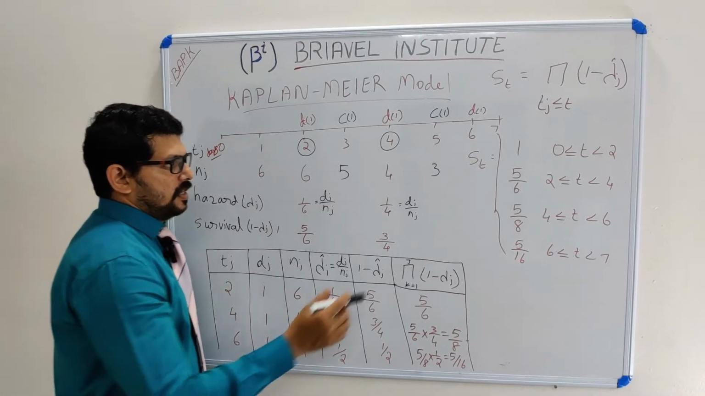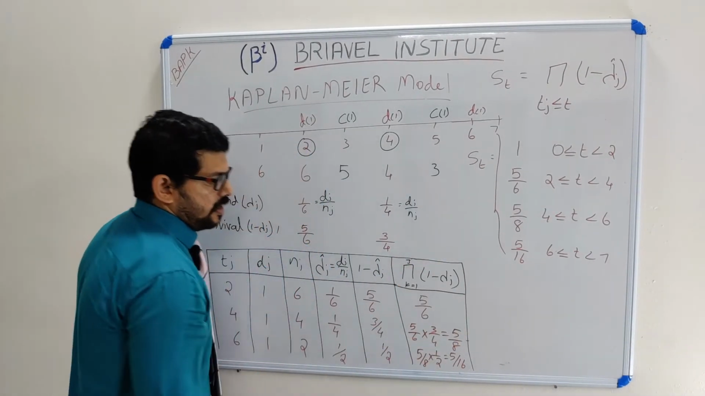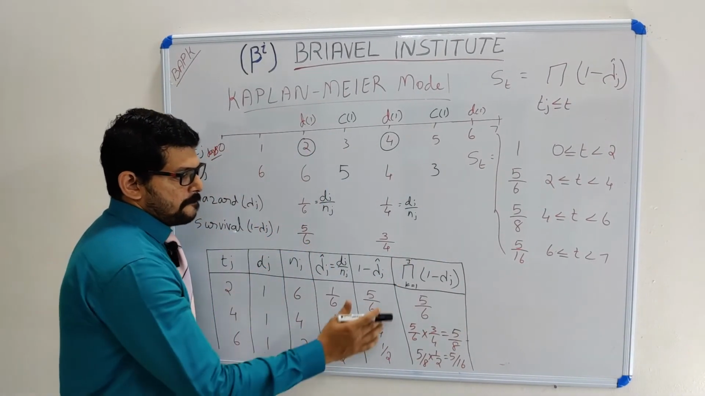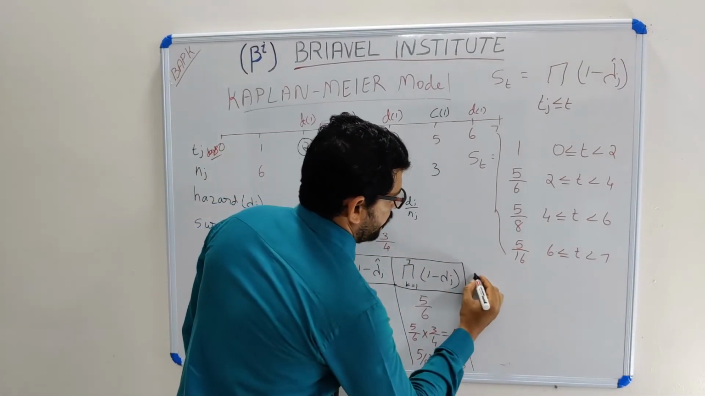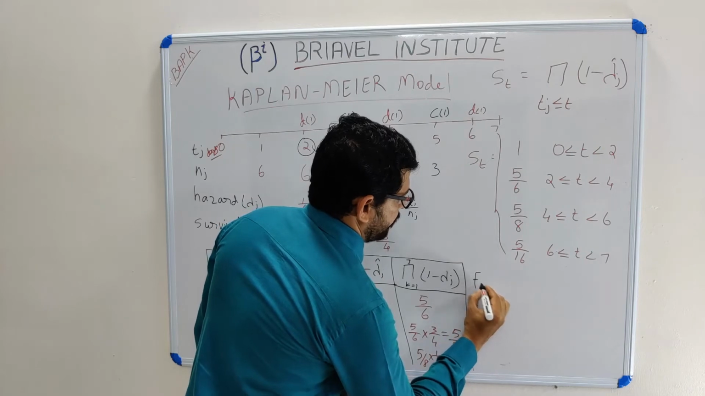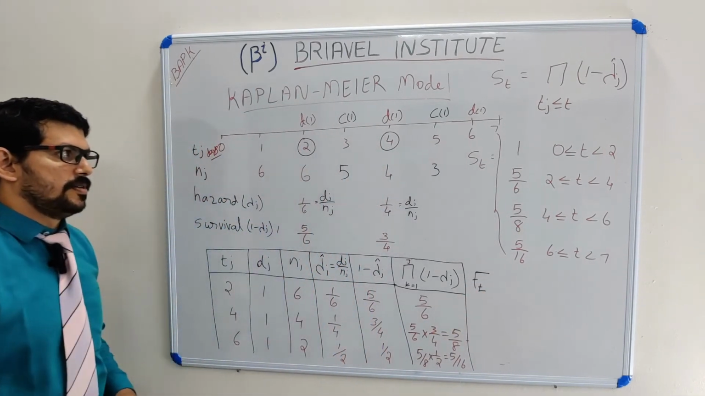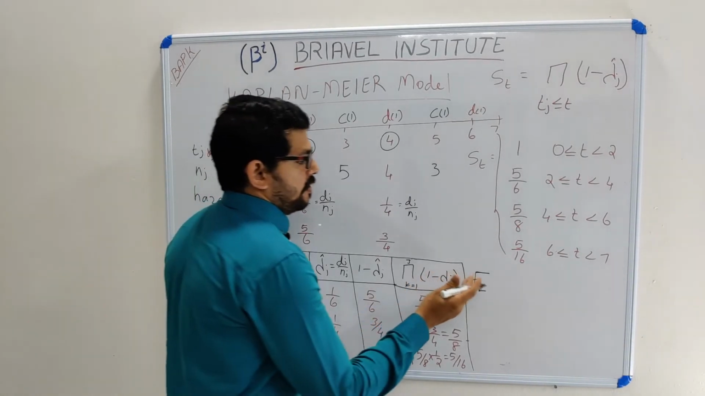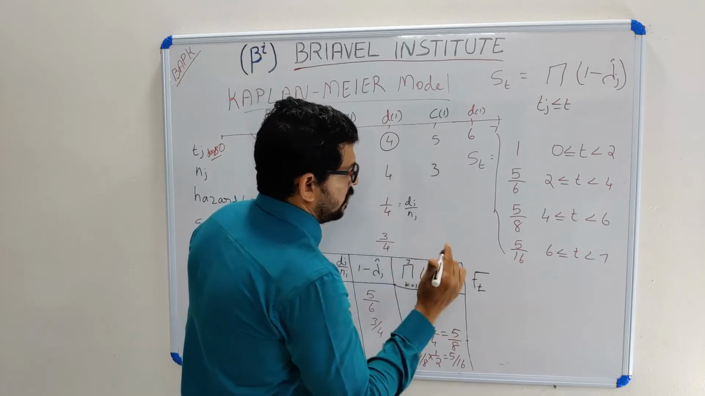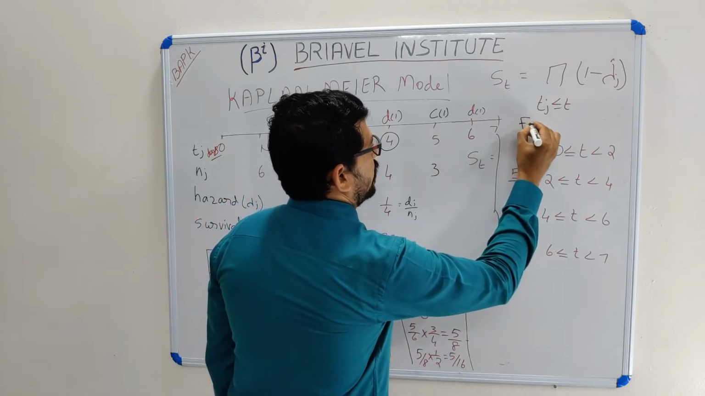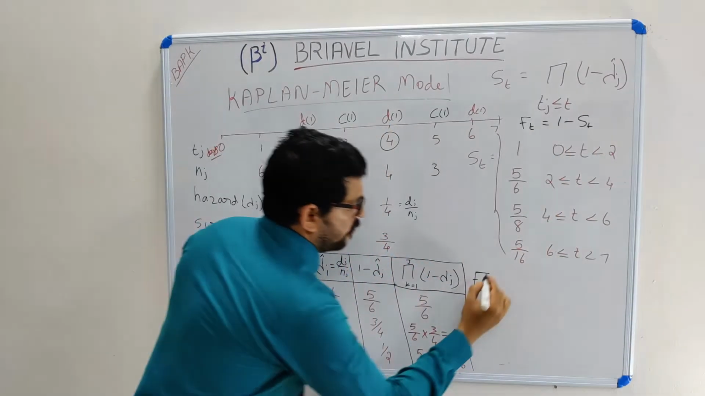So these are the survival probabilities we received from my table, S(t). We can write F(t) as a distribution function. How to write the distribution function? It is always 1 minus S(t). So the distribution function F(t) is equal to 1 minus S(t). So what are the values?